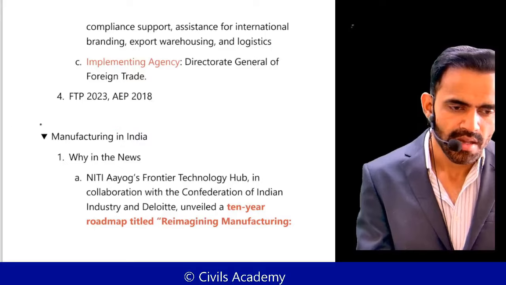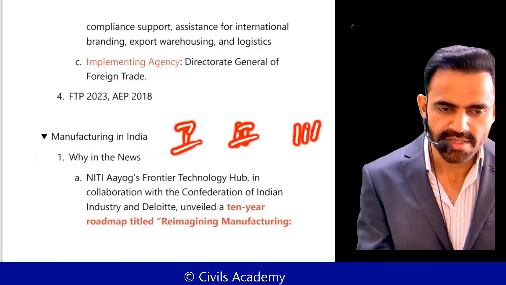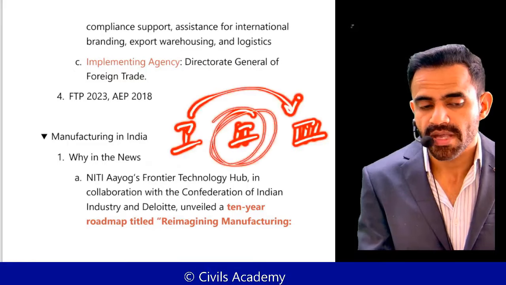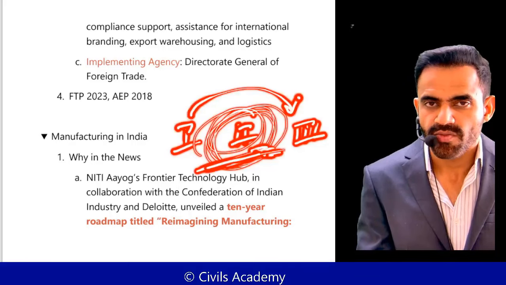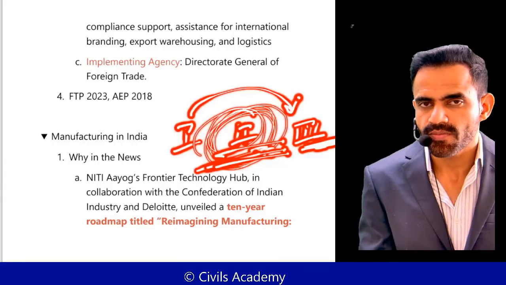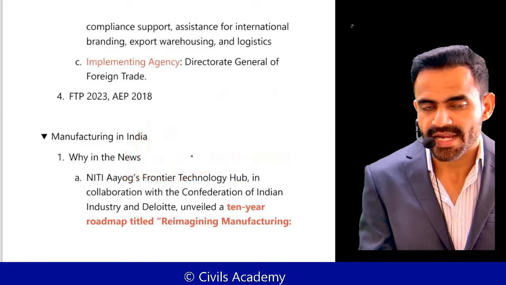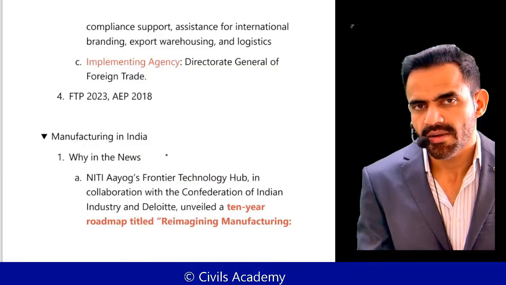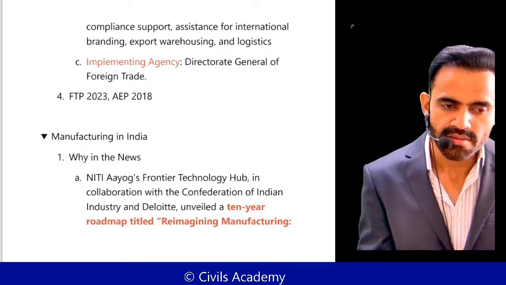Okay. Next is related to manufacturing in India. Understand, the primary sector is there, the secondary sector is there, the tertiary sector is there. The problem is that we jumped directly from primary to tertiary, and this is our missing. This is basically referred to as the missing middle problem. That's why we need to focus on manufacturing, because we need to create jobs. The tertiary sector cannot create that many jobs. That's why it is referred to as jobless growth. The primary sector is creating jobs, but they are not that productive. For example, roughly 45% of the population is engaged in the primary sector, but their contribution to GDP is less than 20%. So that's why we have to focus on manufacturing.